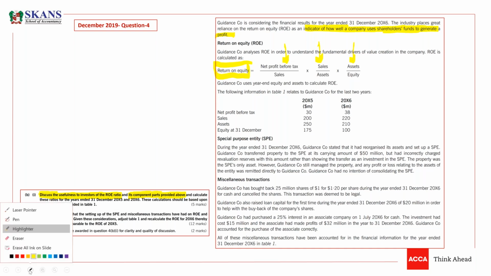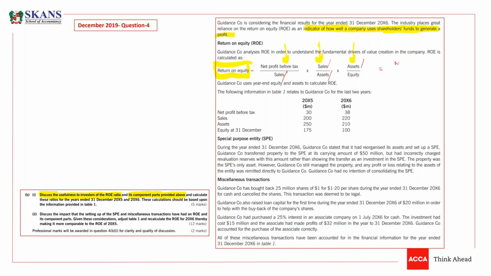If you see the final result, you will find that these assets and these assets cancel out each other, and sales and sales cancel out each other. The final formula would be net profit, meaning profit before tax, divided by equity. So this is the formula of return on equity.